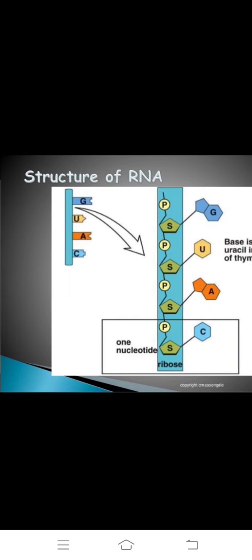The base is uracil instead of thymine, because in DNA adenine is paired with thymine, and in RNA adenine is paired with uracil. That is the difference. This is one nucleotide strand.